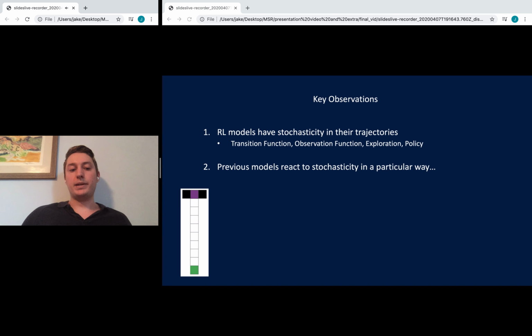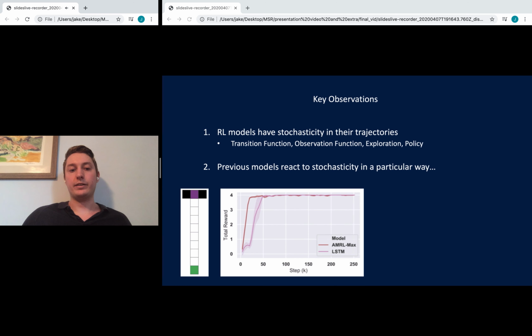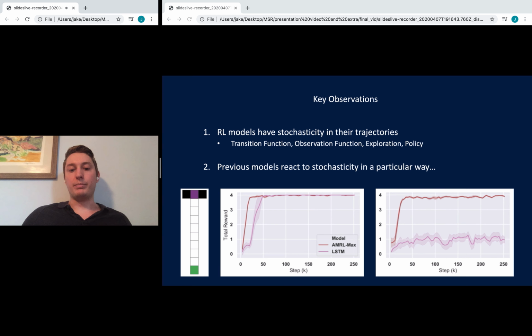So we look at a T maze with an agent at the very bottom, and they have to walk up the corridor to the very top, and remember the color of the indicator at the beginning, green or red, and then step left or right depending on that color. Here are learning curves for both a standard LSTM and our AMRL max model.